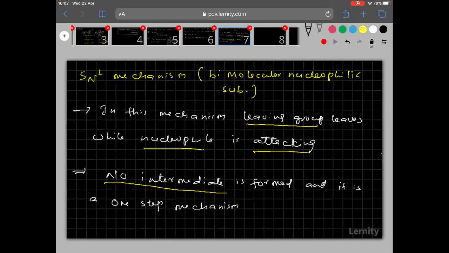I will show you with the mechanism. There you can understand clearly why intermediate is not formed. Clear? Okay, let me move to the next slide.